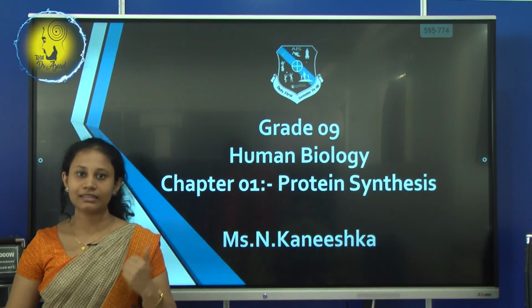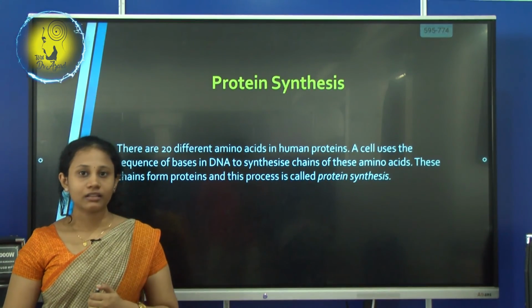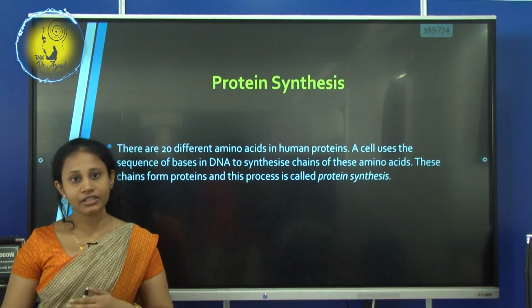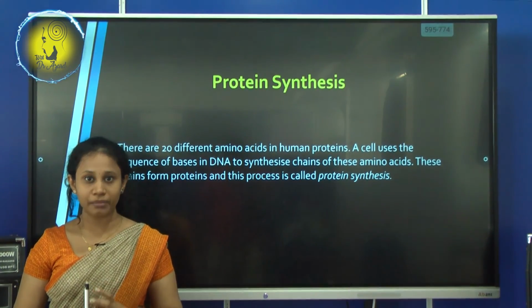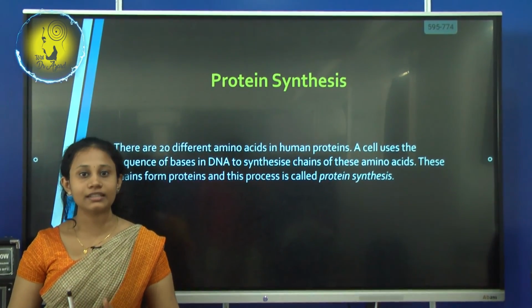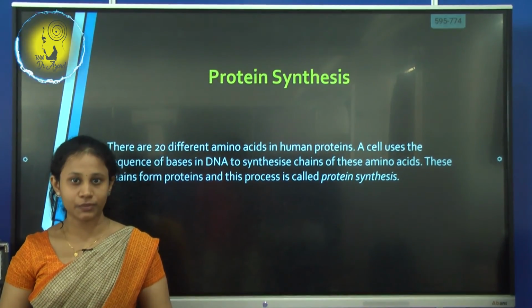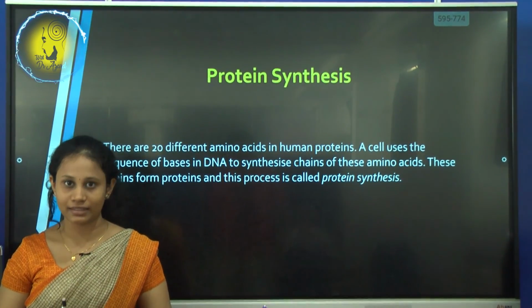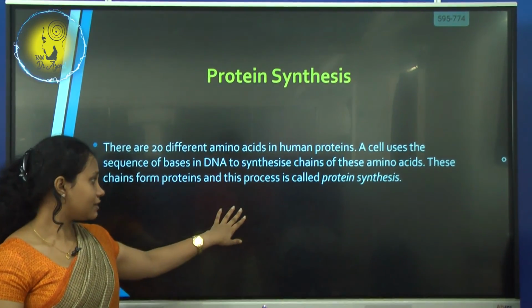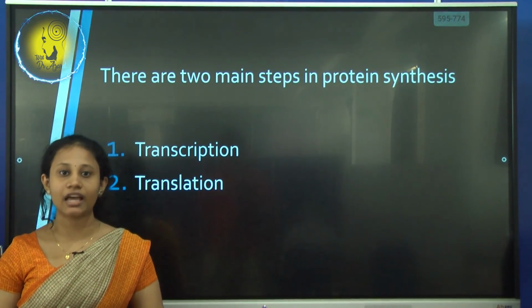Protein synthesis in the subject human biology. There are 20 different amino acids in the human body. A cell uses the sequence of bases in the DNA to synthesize these amino acid chains. These amino acid chains will form the protein, and this process is what is called protein synthesis. And this protein synthesis happens in two main stages: transcription and translation.